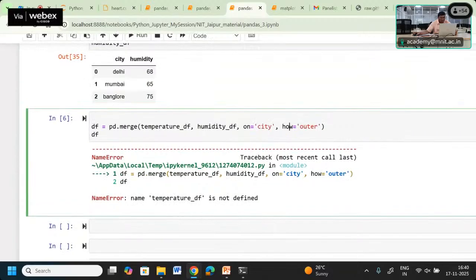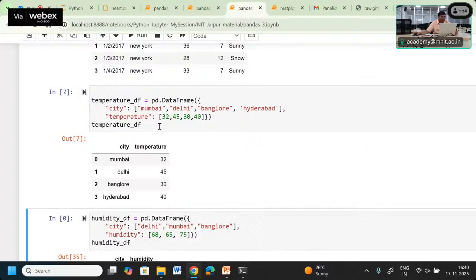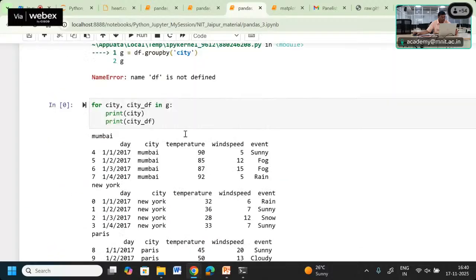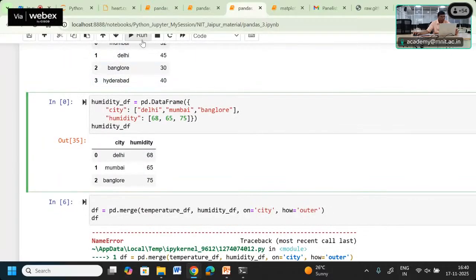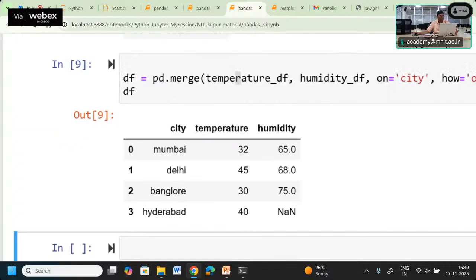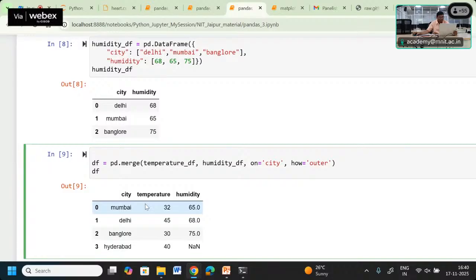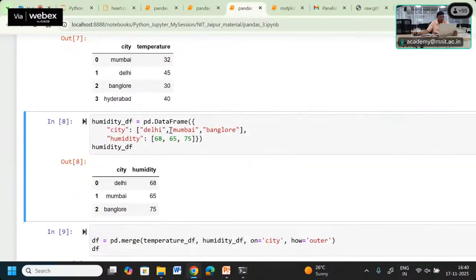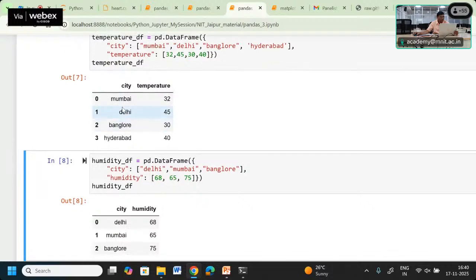I think a name is missing somehow. I have to run this temperature data frame, and run this. Now humidity also I require to run. Now it is going to work. Now you can see, whatever city we are taking, based on the city the humidity is there, and here is the city-wise temperature, so they are merging based on the city.